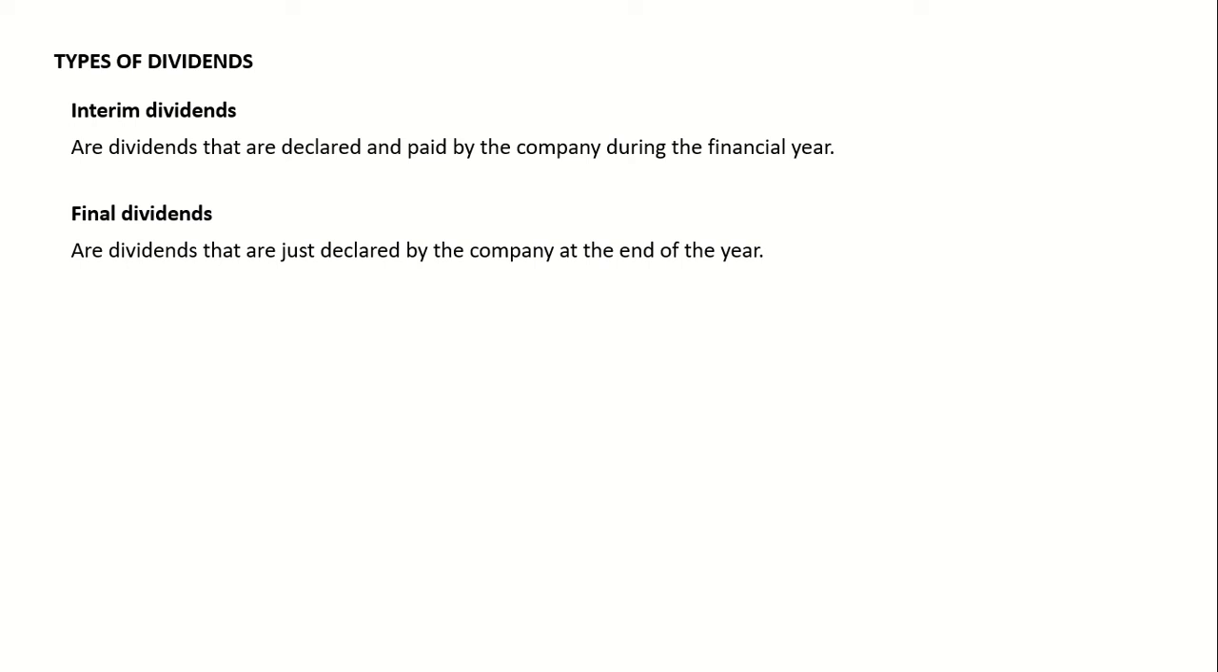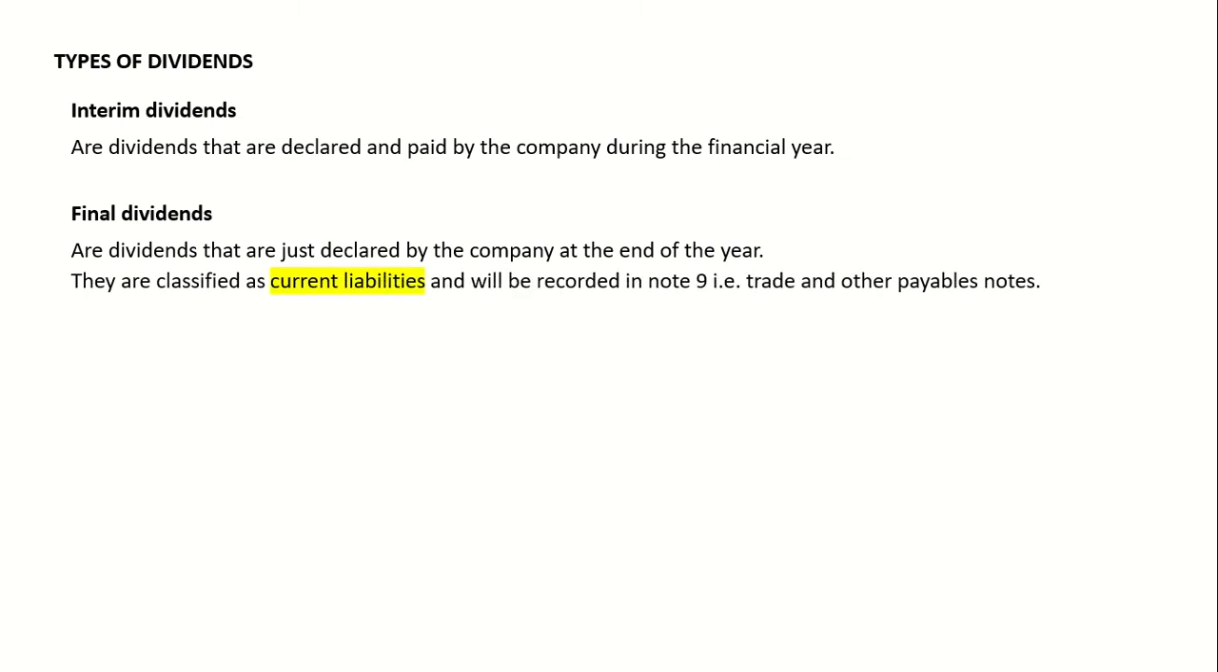Please replay what I've just said, because I made two different statements and they have a very huge effect, because students make mistakes because of those statements. A company only declares two types of dividends. It is your interim and your final. So this year's final dividends will only be paid in the next financial year.